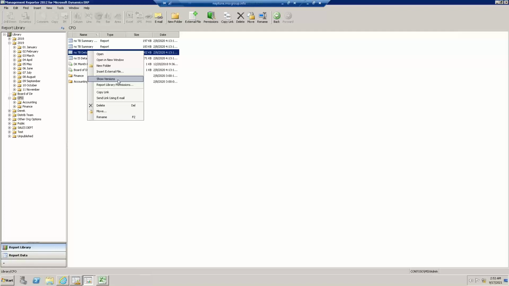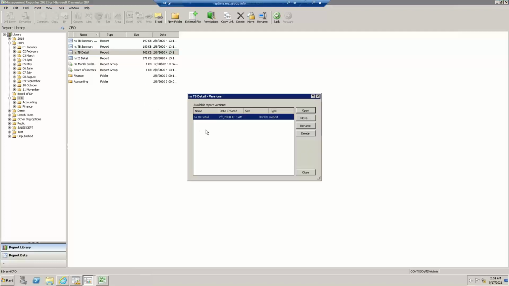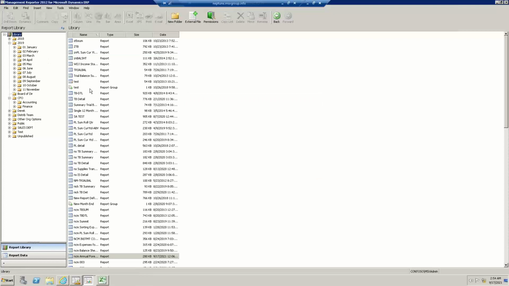Now, as I right-click to show versions, here is maybe not the best example, and maybe I'll go back to one where I have multiple versions here. All right, let me go to one of my Derek reports here that I know I've run numerous times.